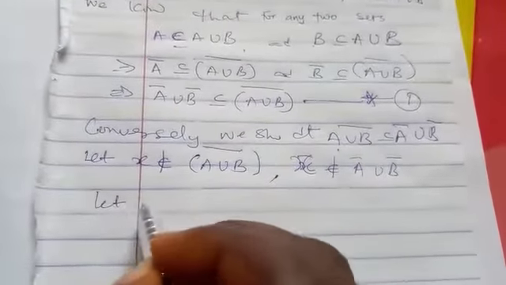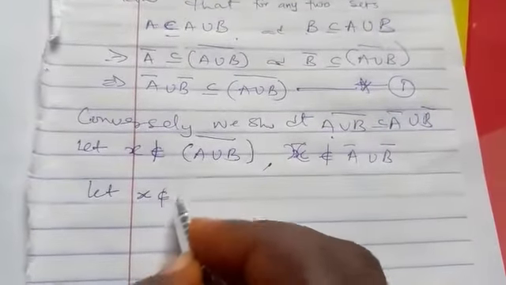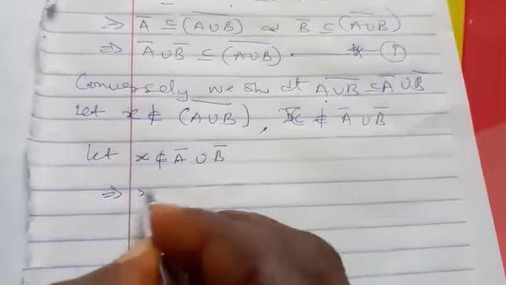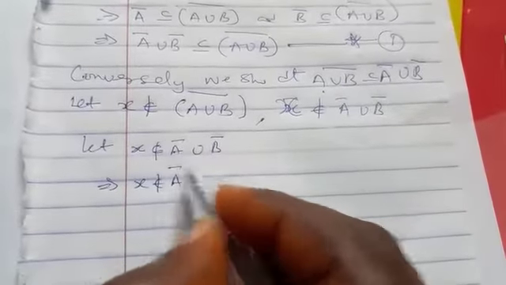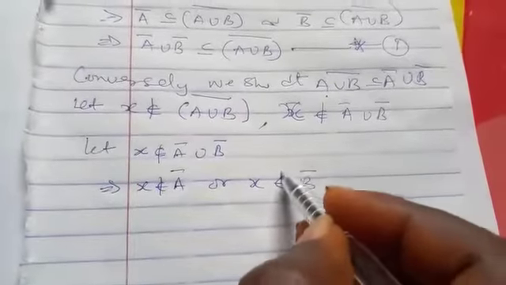Now let's start by saying, since we can't pick this at once, let S not belong to A bar union B bar. This simply means that S does not belong to A bar, or S does not belong to B bar.